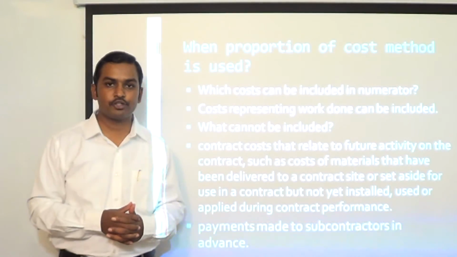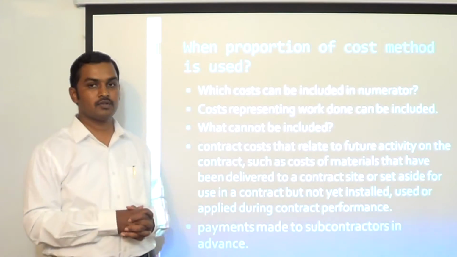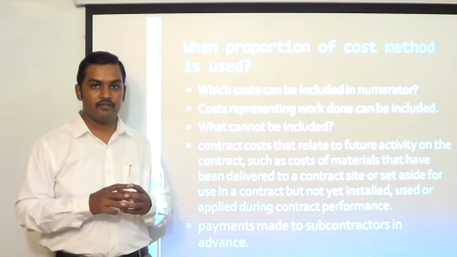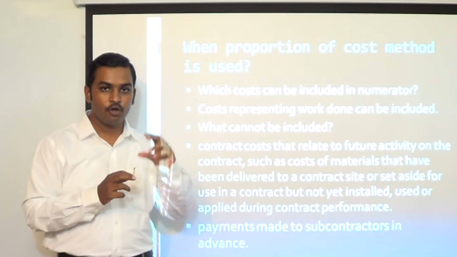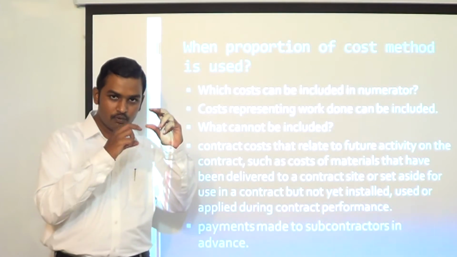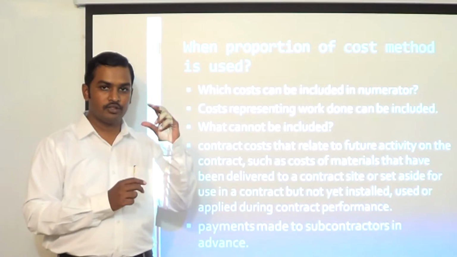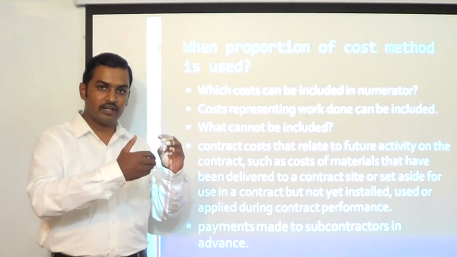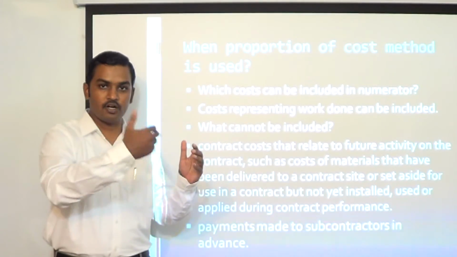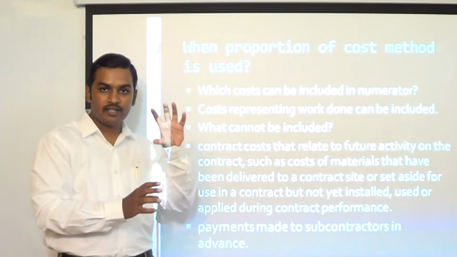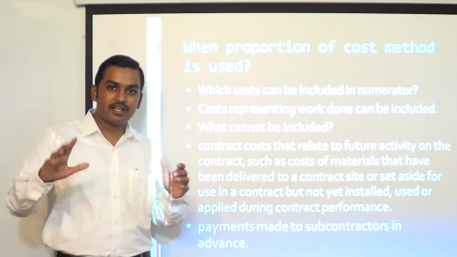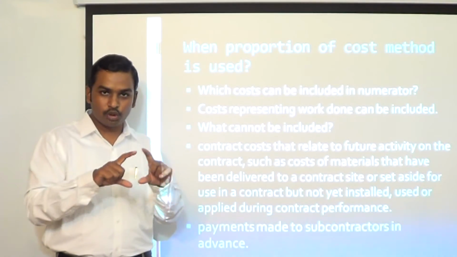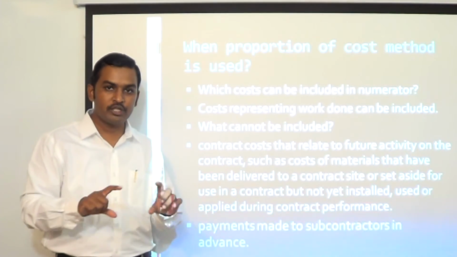Next, when the proportion of cost method is used. Now a question comes: when I am using the proportion of cost method for estimating the percentage of completion, what should be included in the numerator and what should be included in the denominator? The numerator is the cumulative cost incurred for work done till date. What should be the denominator? The total cost for completing the contract. So the total estimated cost for the contract should be the denominator.